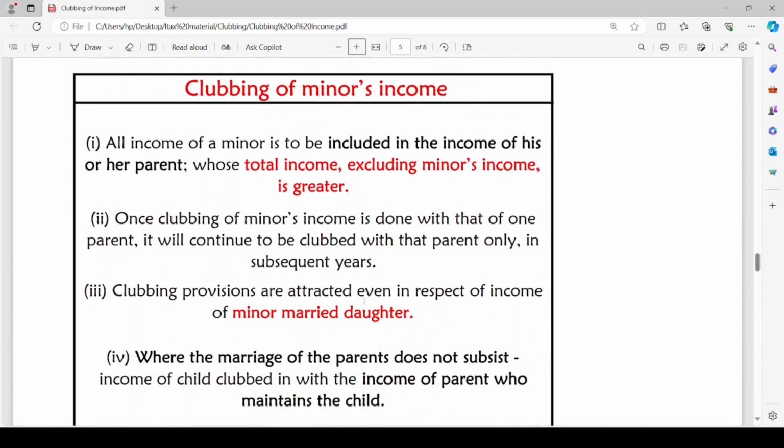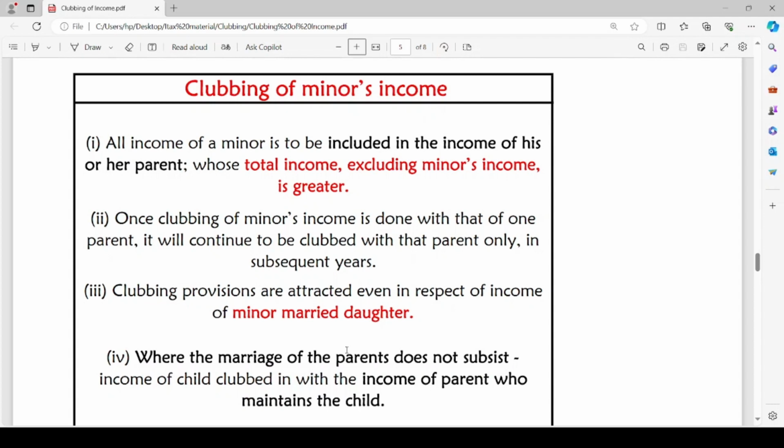Then comes the case of clubbing of minor's income. Let us go through the provisions regarding the clubbing of minor's income one by one. All income of a minor is to be included in the income of his or her parent. All the income earned by minor child will be included in the income of his or her parent, whose total income excluding this minor's income is greater. So we have to see if the income of father or mother is greater, and we will add the income earned by the minor to the parent whose total income is high.